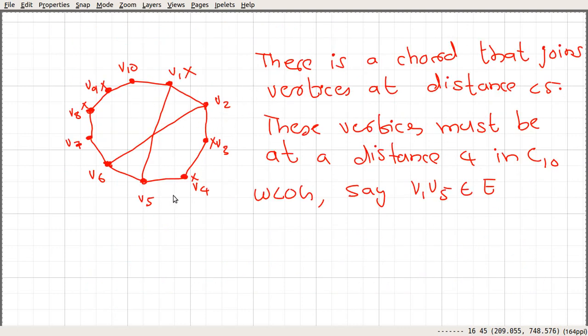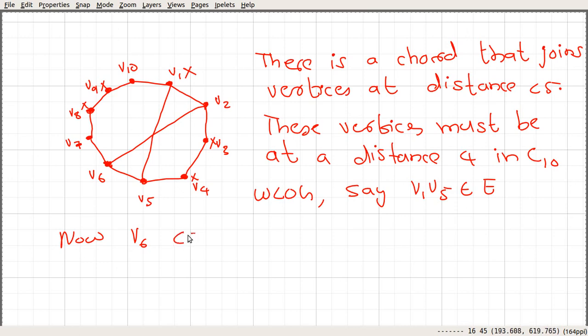So let me write down what I said. Now we consider this V6. It cannot be incident with any chord edge without making a cycle of length less than or equal to 4, right? If you add any of these two, you will have a cycle of length 4. If you add an edge between V6 and V4, we have a C3. Similarly V6 and V3, we have C4.